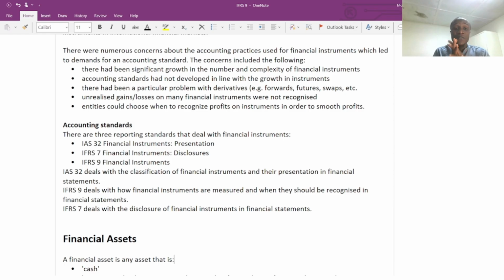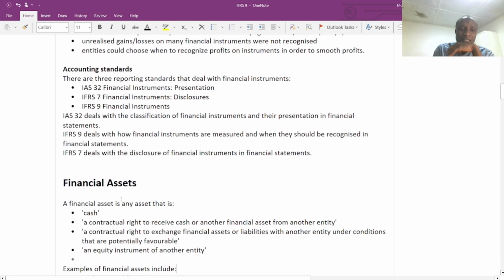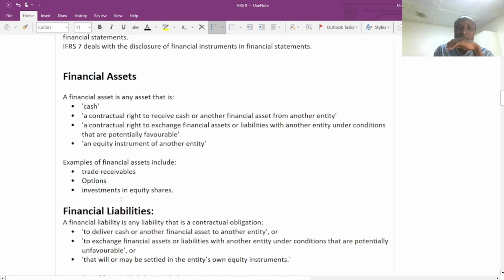And for financial reporting, you don't have to worry about the presentation and disclosure. You need to worry about the classification and the measurement of financial instruments. So we are going to limit ourselves to IFRS 9 Financial Instruments. So basically, what is a financial asset? A financial asset is any asset that is cash.